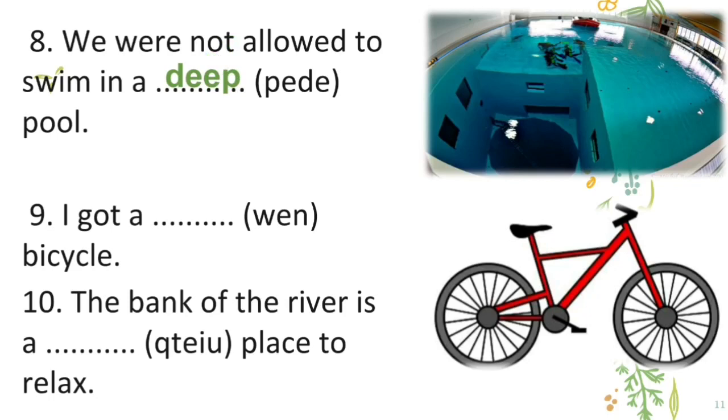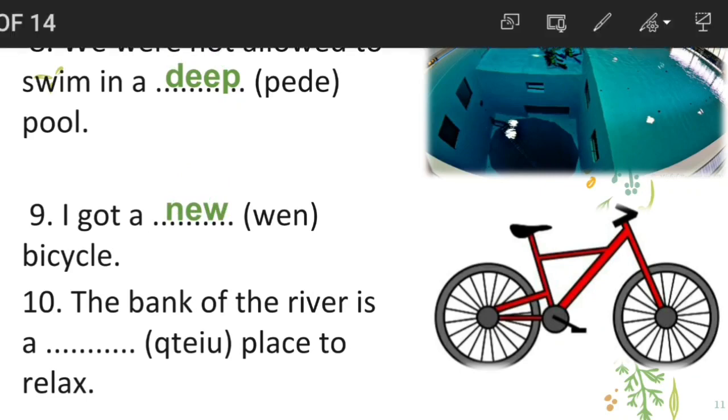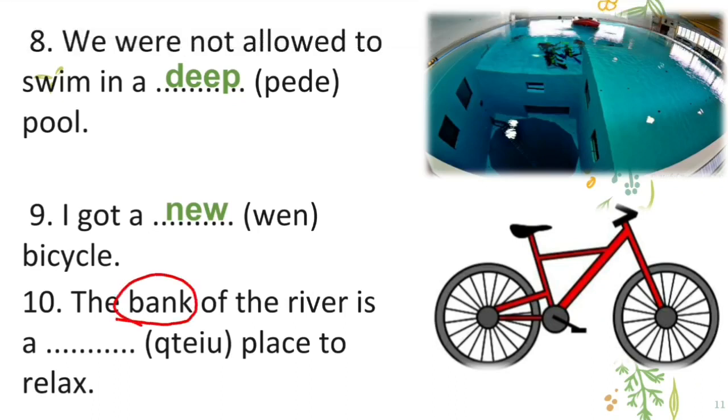I got a dash bicycle. What kind of bicycle? It is a new bicycle. The bank of the river is a dash place to relax. Relax means taking rest and having a great time. And what does this bank mean? This bank means where we keep money? No, not at all. How is it related to the river? It is the side of the river, that place is a bit quiet and we can relax there. We can spend good time there. So it is quiet, and quiet means silent.